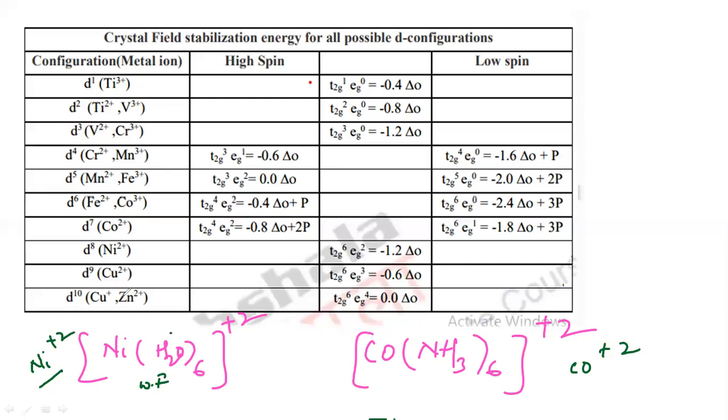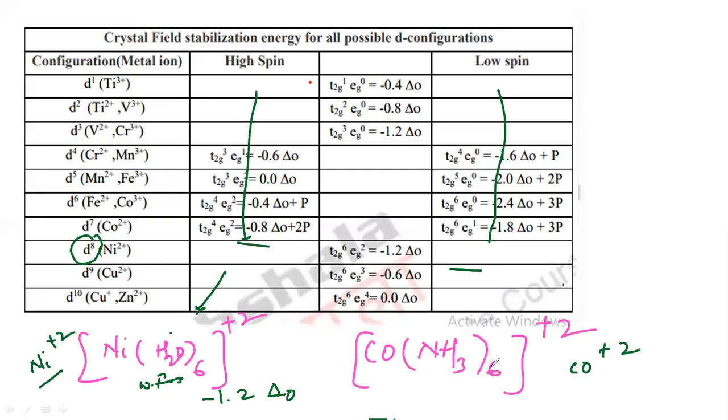So see here, the nickel plus 2 is actually D8. Actually there is no difference between the high spin and the low spin in case of D8. So there is no difference between the low spin and high spin. You will get the value which is minus 1.2 for this nickel complex. Even if it is weak field or strong field, you will get minus 1.2 delta naught. But what about the Co plus 2?